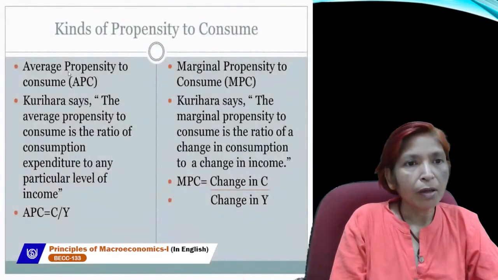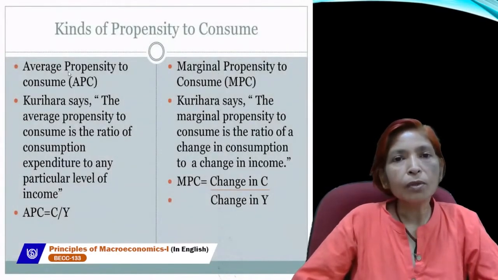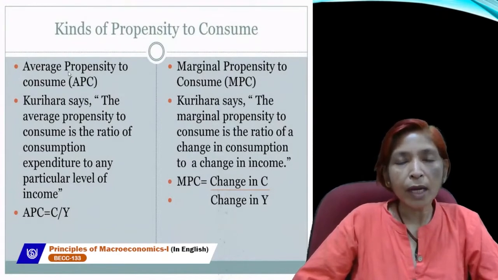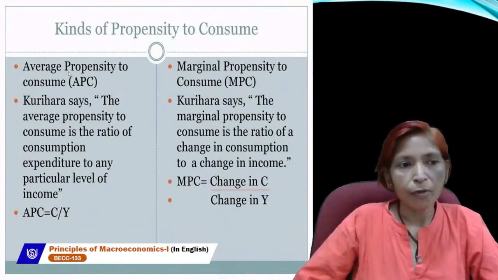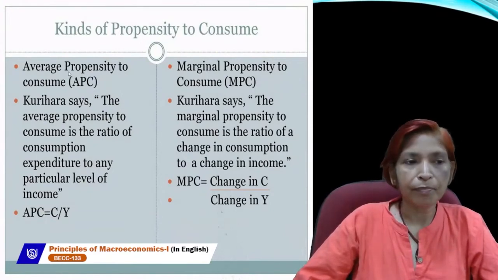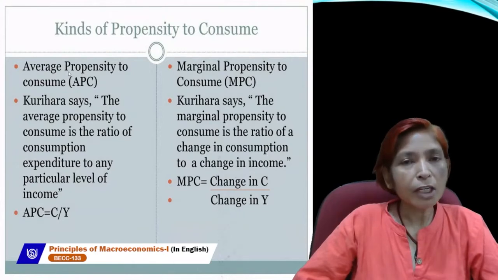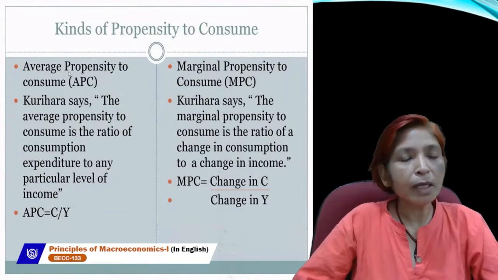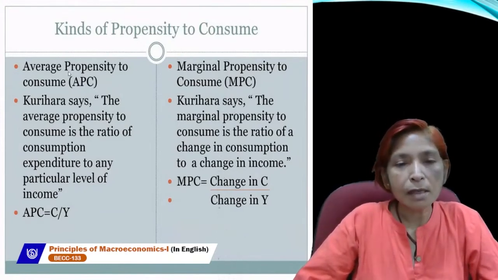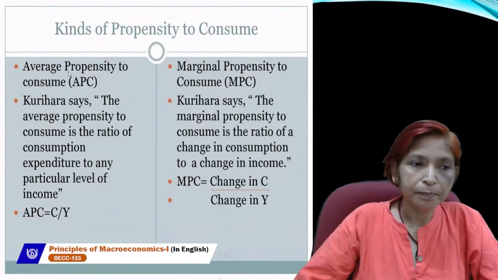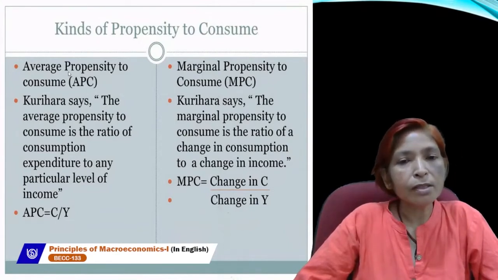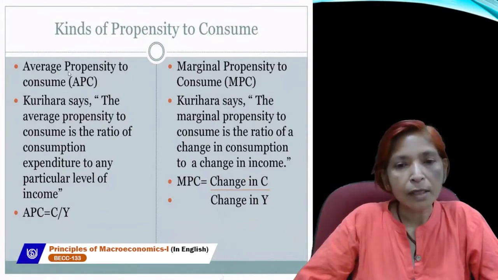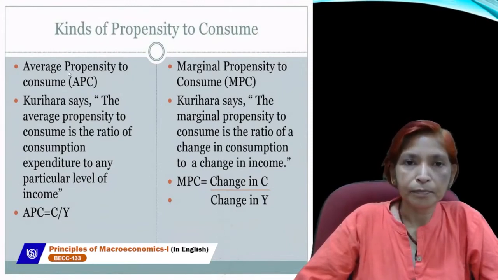Next is kinds of propensity to consume. There are two types of propensity to consume. One is APC and the other is MPC. First is average propensity to consume, which is the ratio of consumption and income. And marginal propensity to consume is the ratio of change in consumption and change in income.